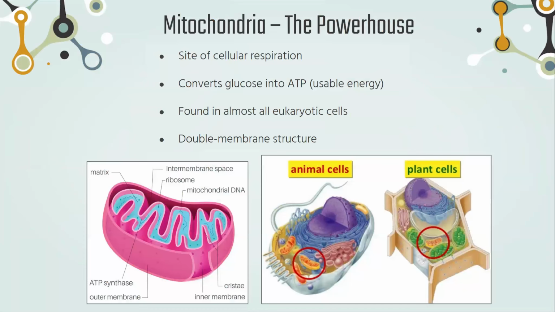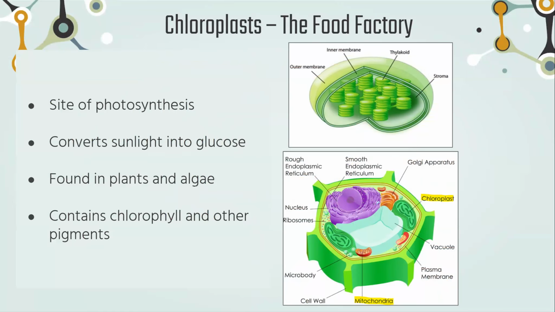Mitochondria are known as the powerhouse of the cell. They're the site for cellular respiration. They convert glucose into ATP, which is a usable form of energy for the cells. They are also found in almost all eukaryotic cells, including animal cells and plant cells. They have a double membrane structure with an inner membrane and an outer membrane that are separated by an intermembrane space.